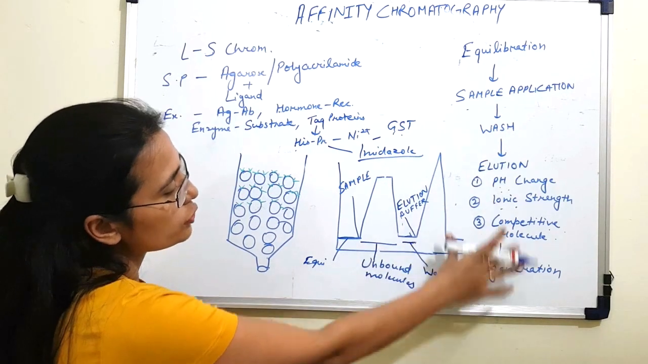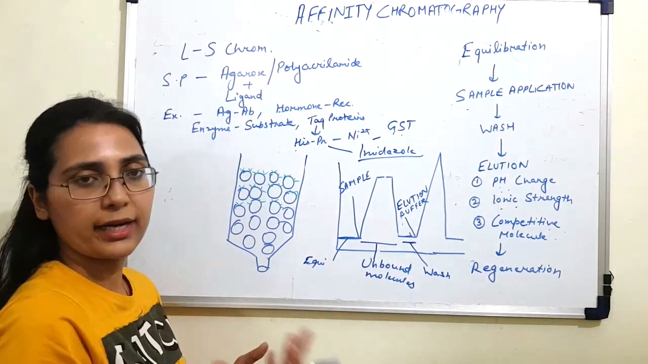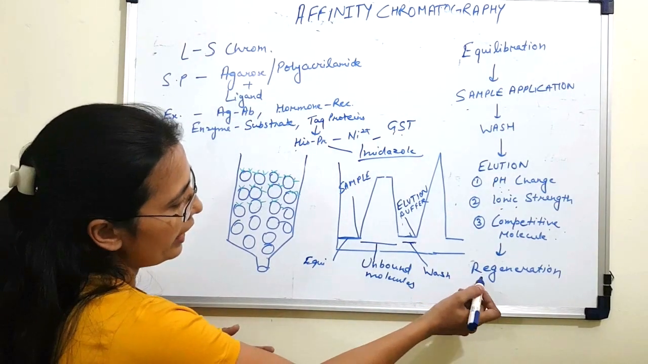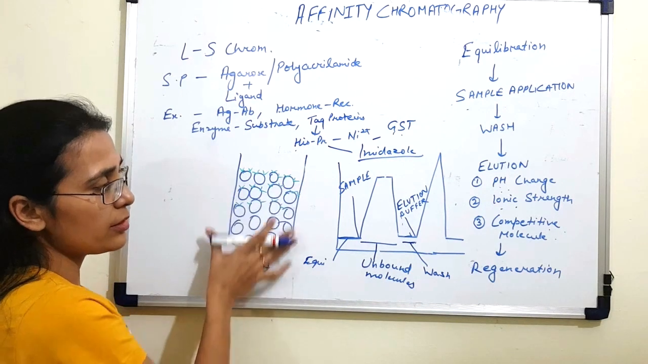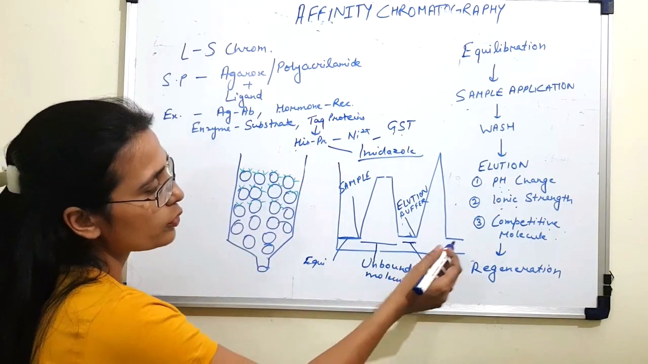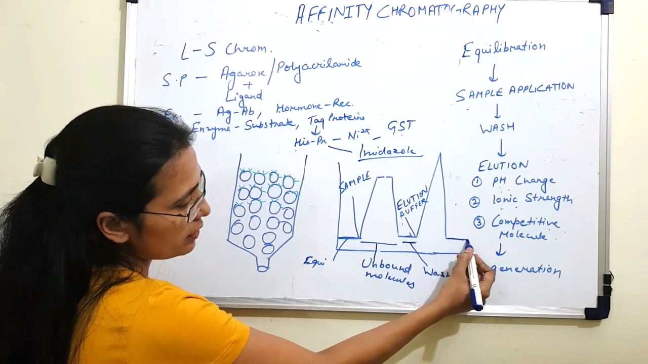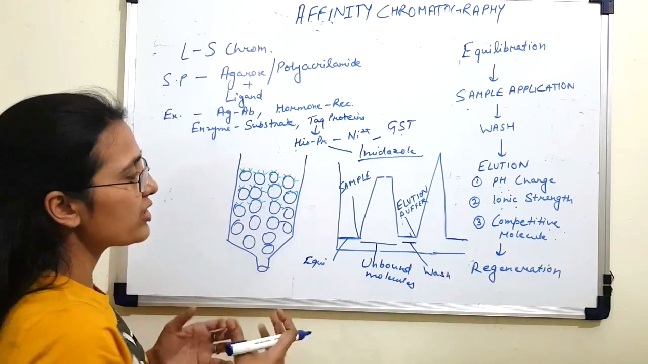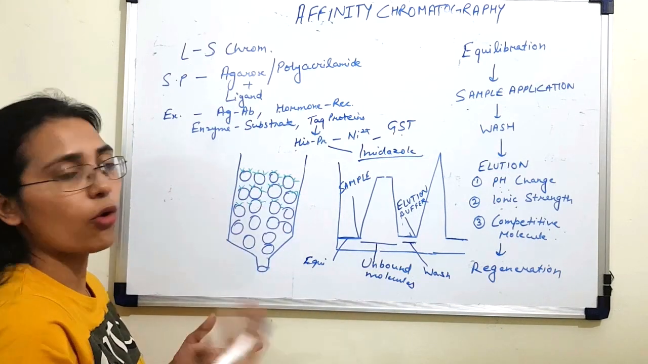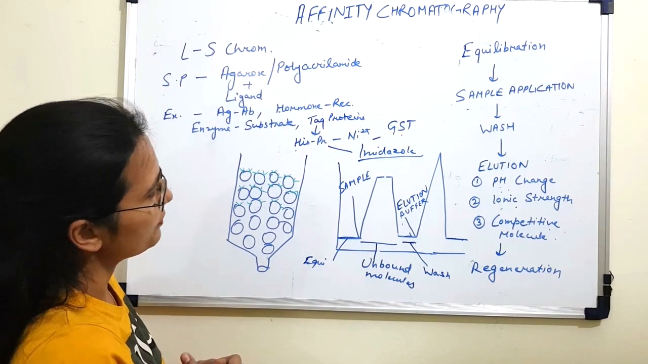Once the elution is done, the next step is regeneration, which is again done using a wash buffer, and this is done to remove any unbound protein of interest still present in the column. You repeat this step until you receive a straight line. This step is done to regenerate your column, so that your column is ready for another round of affinity chromatography.